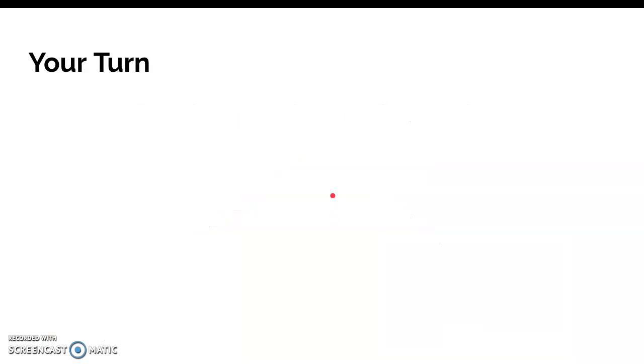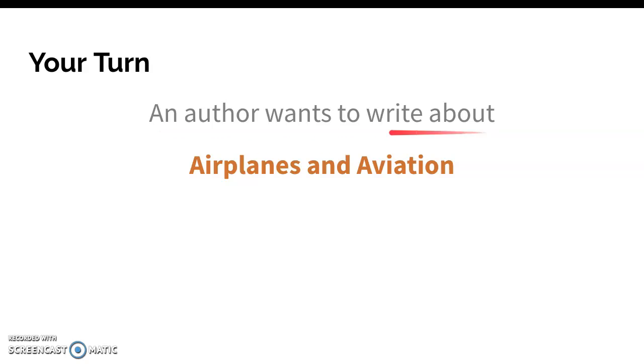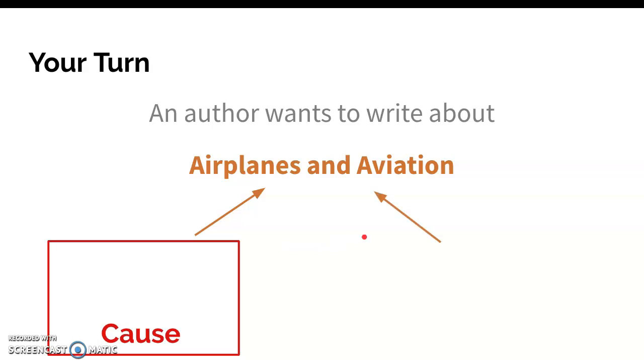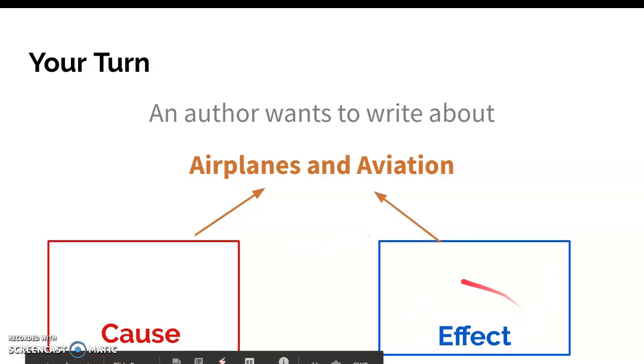Alright, let's move on to another example. Let's say an author wants to write about airplanes and aviation. Aviation is the study of airplanes and how to fly, and then the practice of doing so. So what do you think would be a good cause question for airplanes and aviation? Here's a hint. Think about the history of airplanes and aviation. Alright, what would be a good effect question about airplanes and aviation? What would be a good question about how they affect someone, something. Go ahead and write your answer in Edpuzzle.